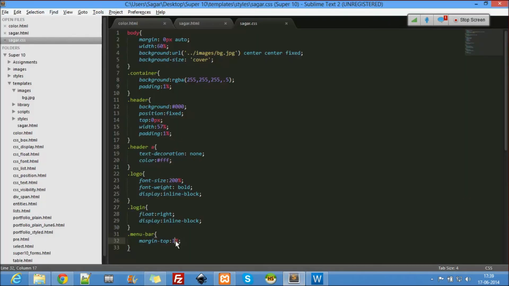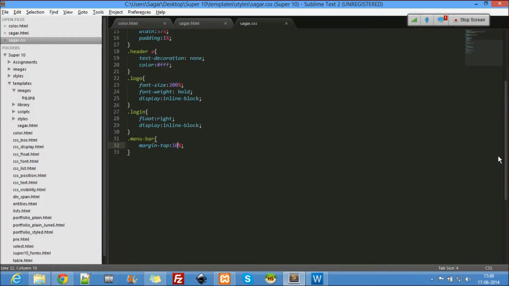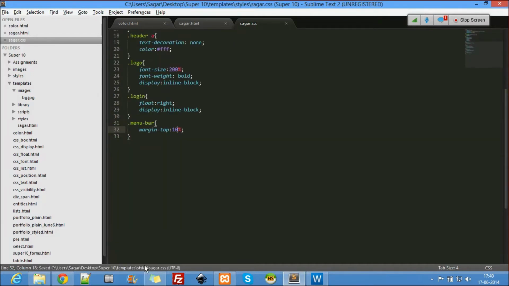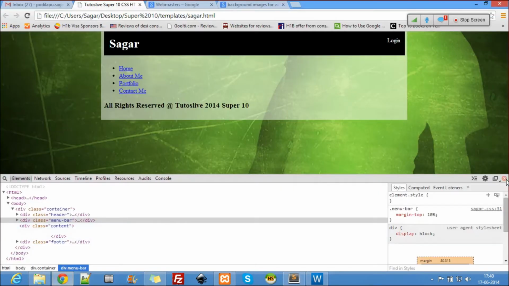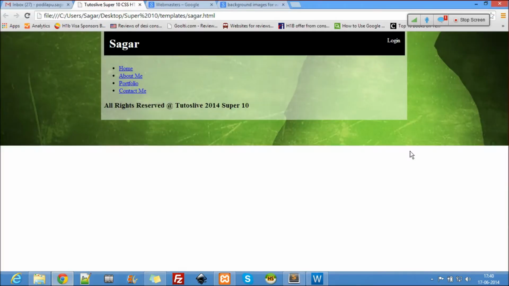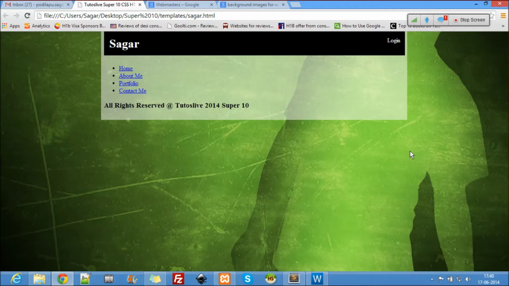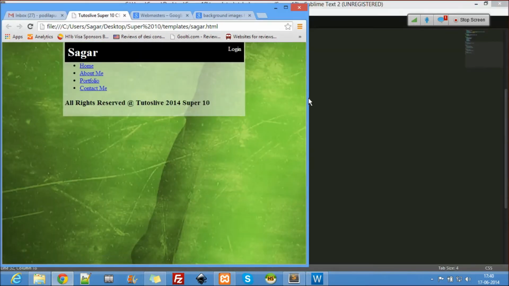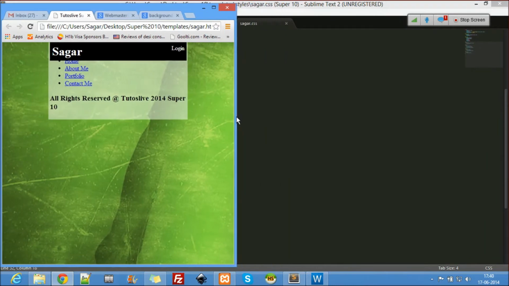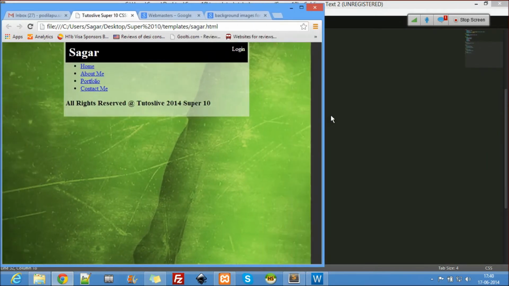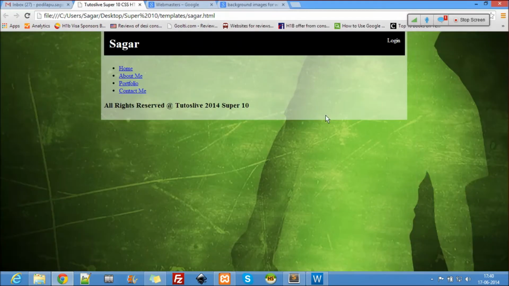If I give margin, it applies to all four sides, so I don't want that, I want only on the top. Okay, so that has been fixed now. Alright, margin top is done. And now see, this should be fixed too, but we won't talk about that in our classes. I'll tell you how to fix that, so it's your job to explore how to fix that.